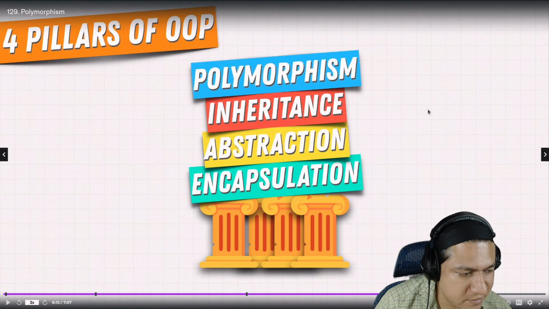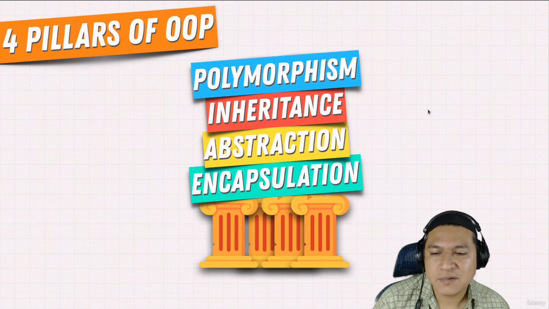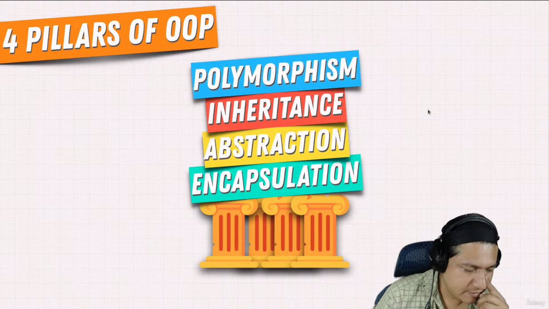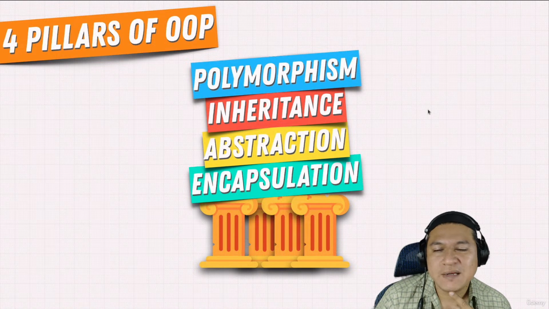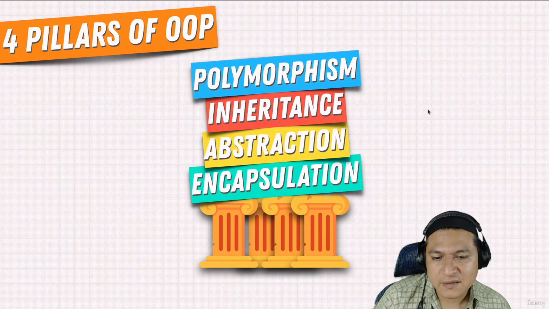Well, I have a question here. What happens when, in the superclass, the parent class, I have a method, and I create another method in a child class that shares the same name?